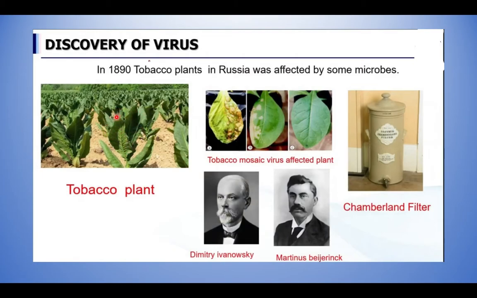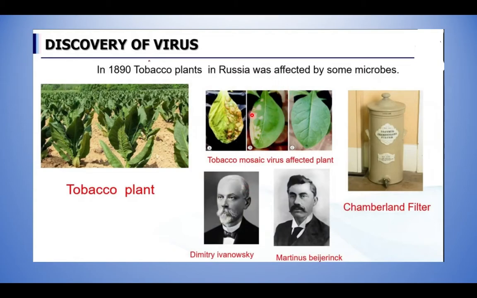These tobacco plants were affected by a certain kind of disease. Nobody knew what it was. See the affected leaf. Something was affecting the leaves of the tobacco, and at that period nobody knew about virus. So this is the Chamberland filter, which was used earlier to filter bacteria. This filter was used for filtering the extract of the affected leaves.